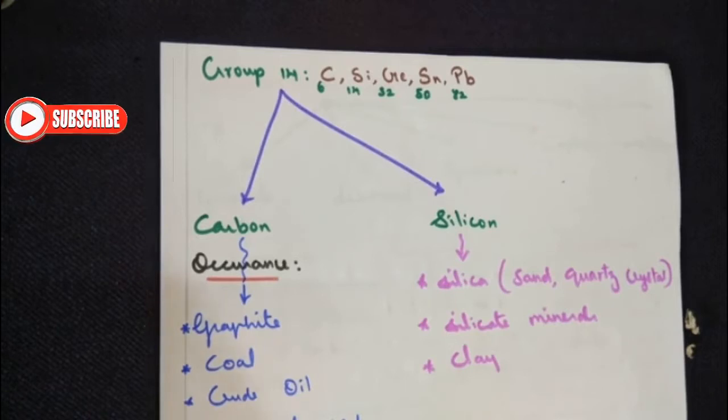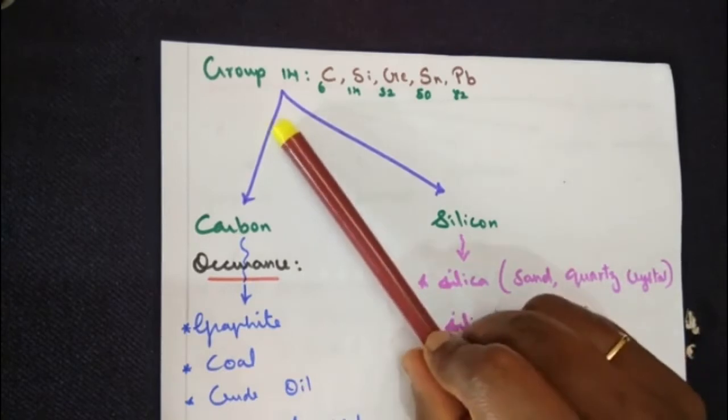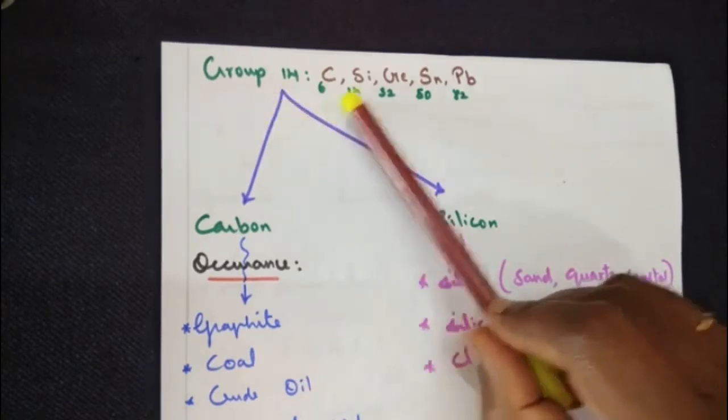We have finished learning about the elements in group number 13, namely the detailed study of boron and aluminium, and the compounds of boron and aluminium also you have learnt. Now in today's class we will start with group number 14, the second group in the p block series.